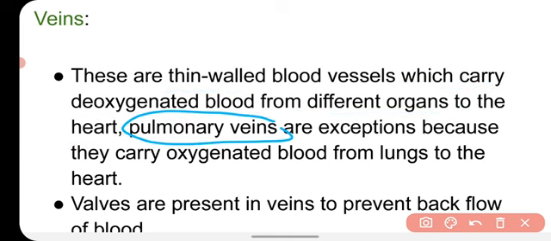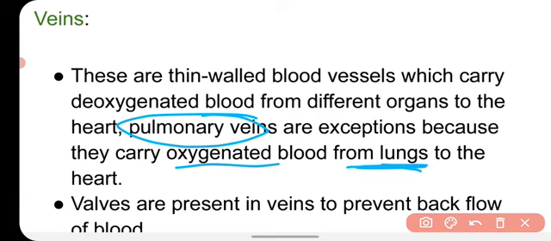This vein is the exception because it carries oxygenated blood from the lungs to the heart. All the veins carry deoxygenated blood from the body to the heart, but the exception is the pulmonary vein, which carries oxygenated blood from the lungs to the heart.